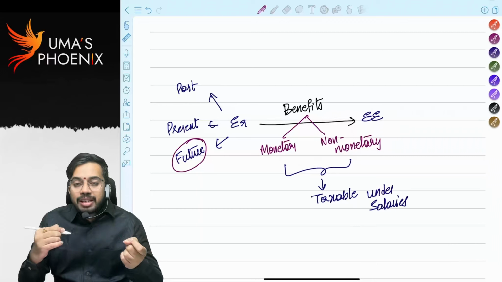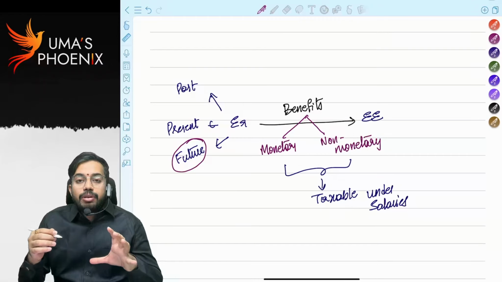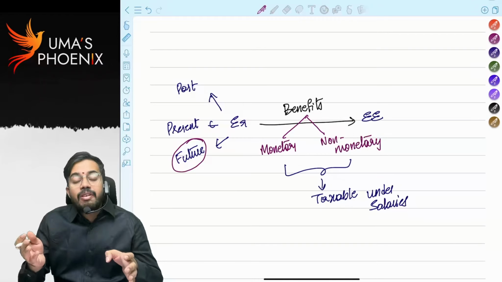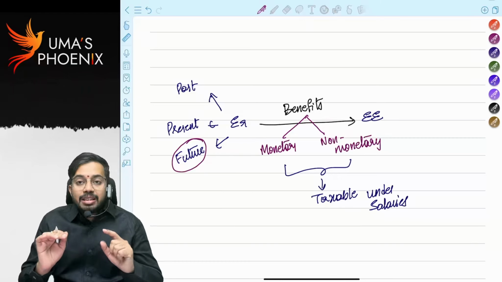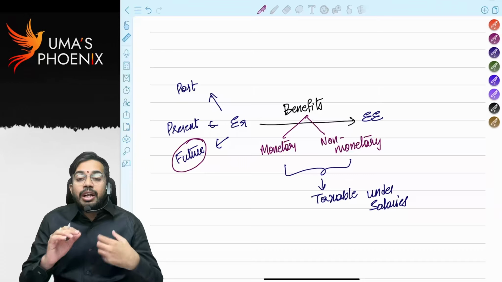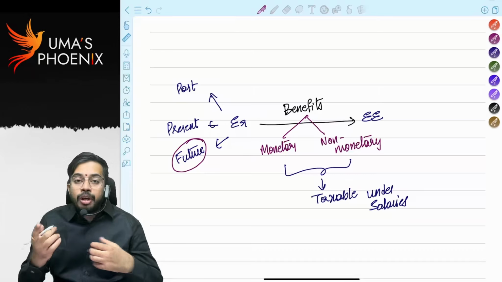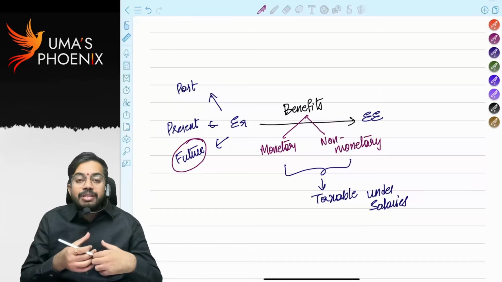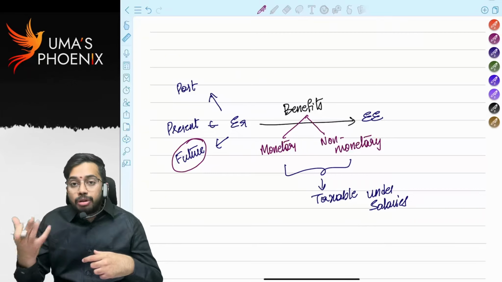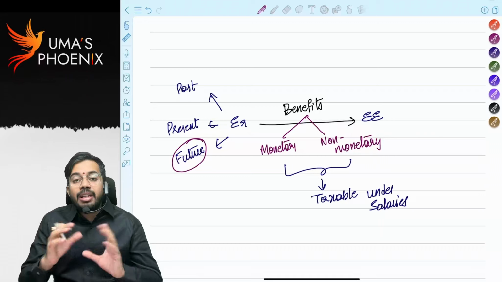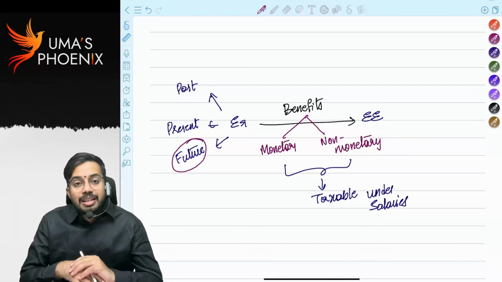That's why once you are selected by a company, they will give you salary in advance even before you join the company, just to retain you. In such a case, whatever advance salary you have received from the future employer, even though you did not join the company, that benefit is also taxable under the head salaries.